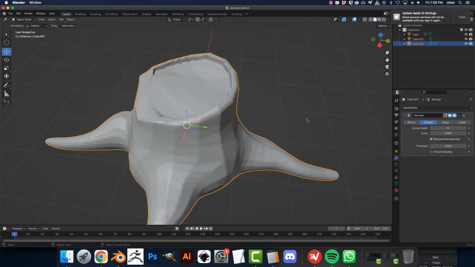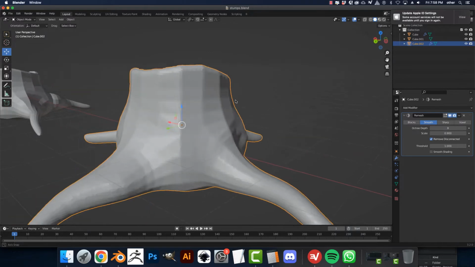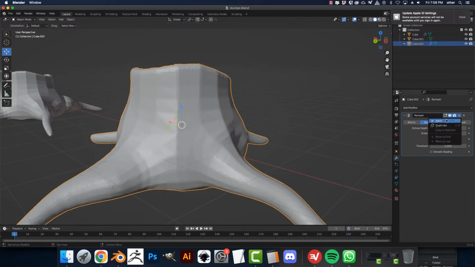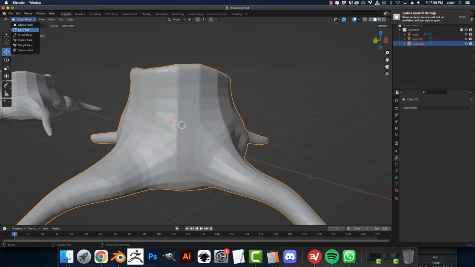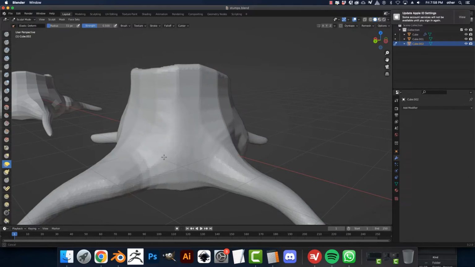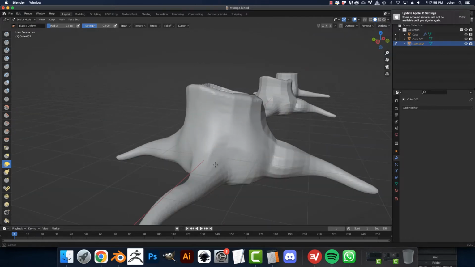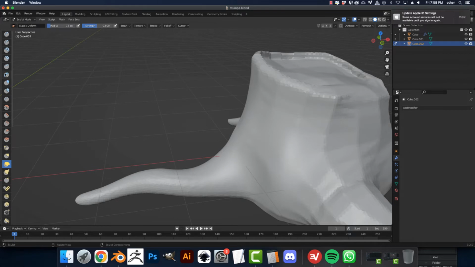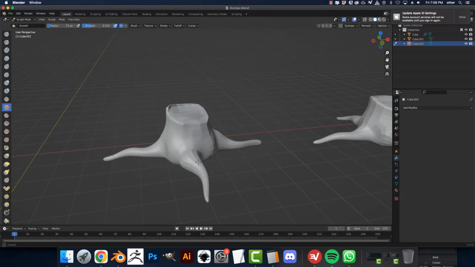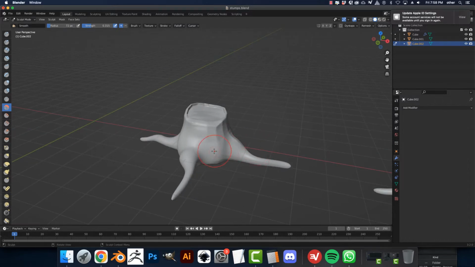Go to, let's say, 8 and apply it. Okay, and let's go into sculpt mode and just hold shift. And all we're doing here is getting rid of the faceted data. If you go to the smooth tool and turn this down, now we don't have to hold shift, we can just go naturally through the model. Very quickly. And get rid of all this faceted data.